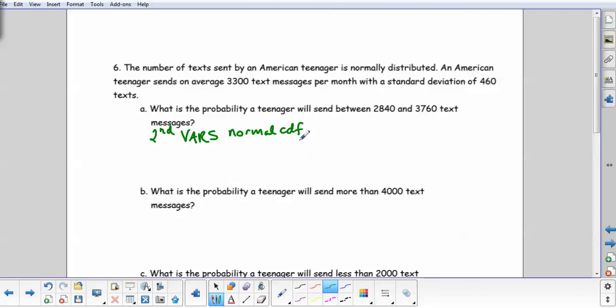Okay, now at that point, some screens will give you just an open parentheses, and you need to put these numbers in on your own. Some screens will prompt you for what numbers to put in. That's a little bit easier. But if they don't prompt you, here's the numbers that you want. You want the lower bound for the data you're asking about. That would be this one. And then you want upper, comma, upper bound. That would be this one.